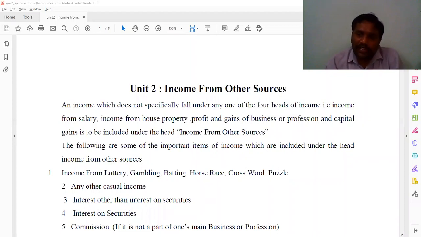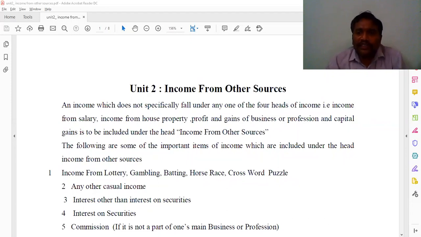Similarly, Mr. Suresh is working in X college, as I said just now. Suppose he goes for spot valuation at the university and receives remuneration for evaluating answer scripts. Or sometimes he goes as an observer to conduct examinations at other colleges. If such duties are assigned by a university and he receives some income, we call it income from other sources.